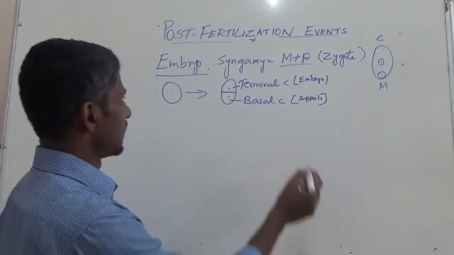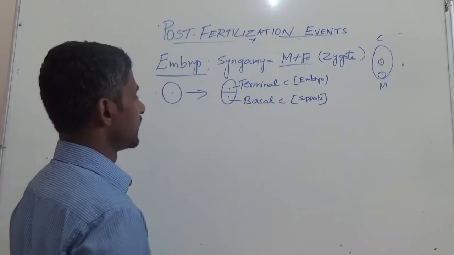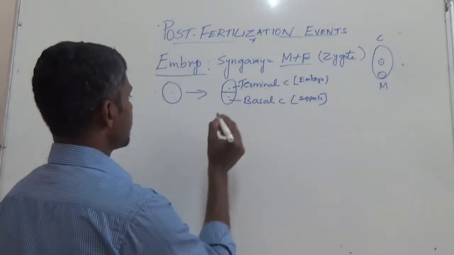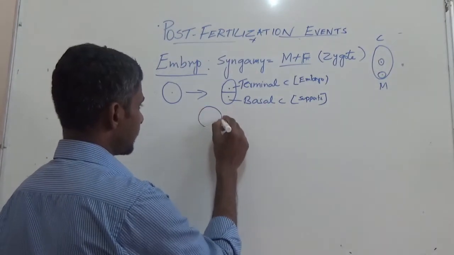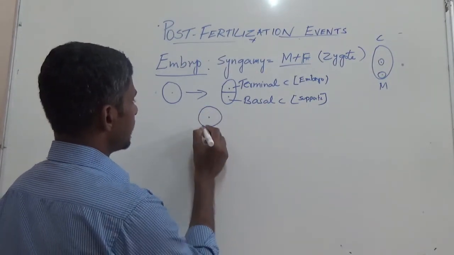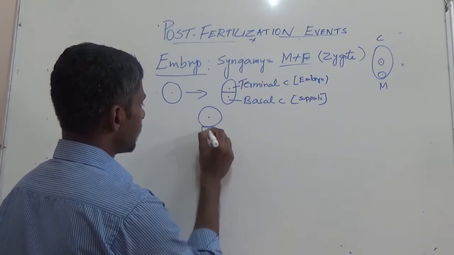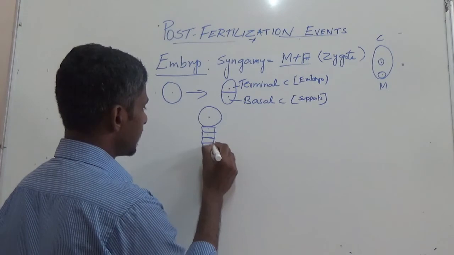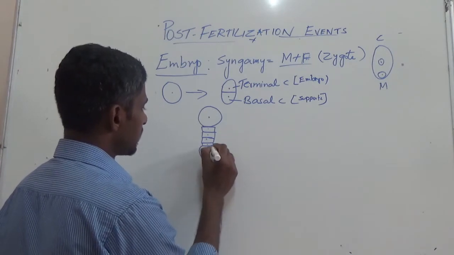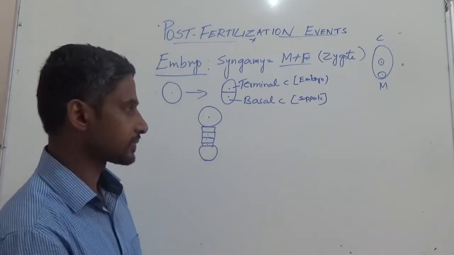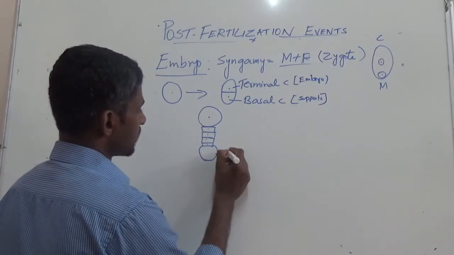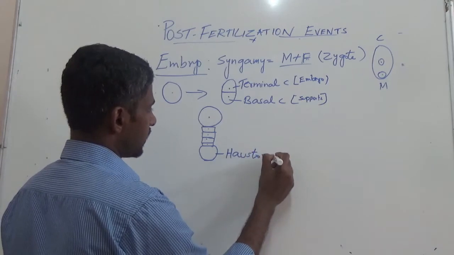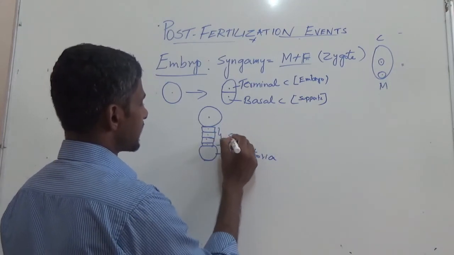Now what happens? We have the terminal cell and the basal cell. This basal cell will start dividing, undergoing transverse division, mainly like this, and it will end up with a small globe like this. And this is called haustoria, and these cells are called suspensor.